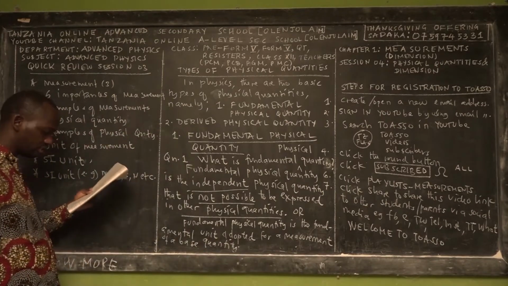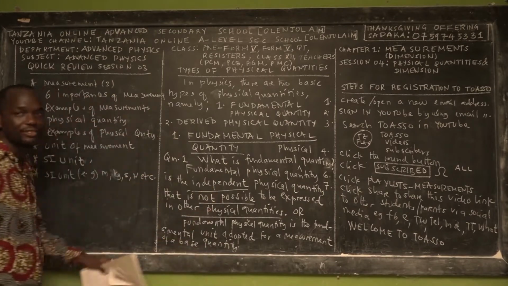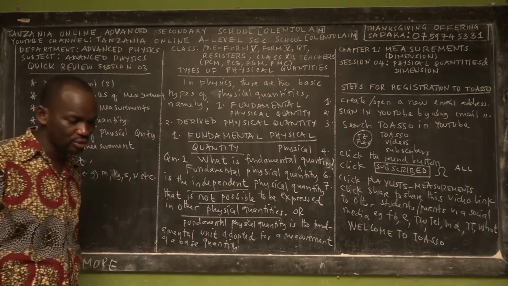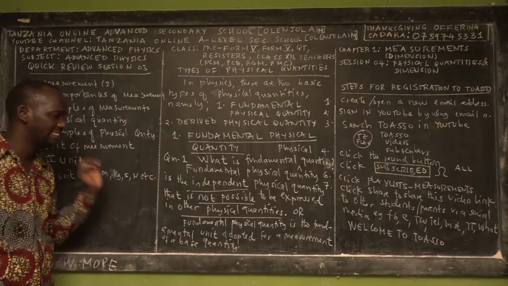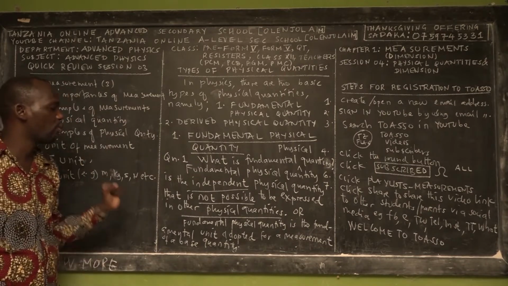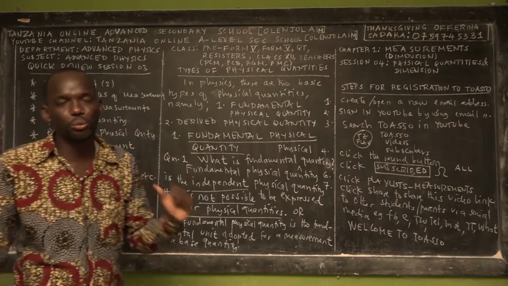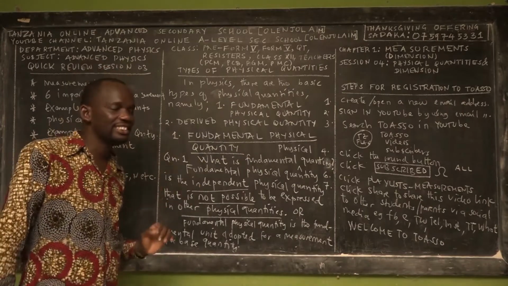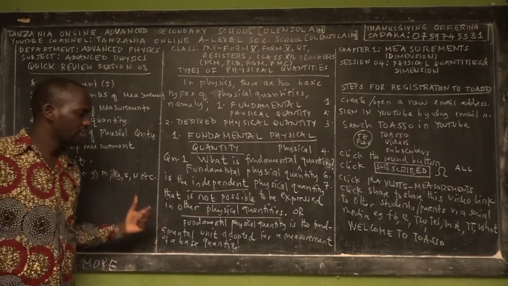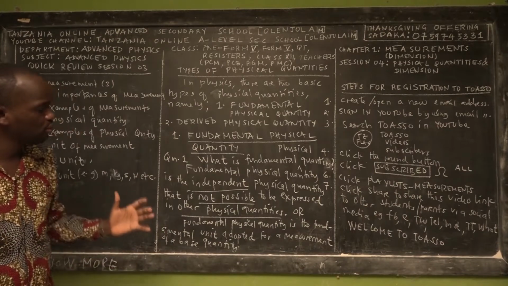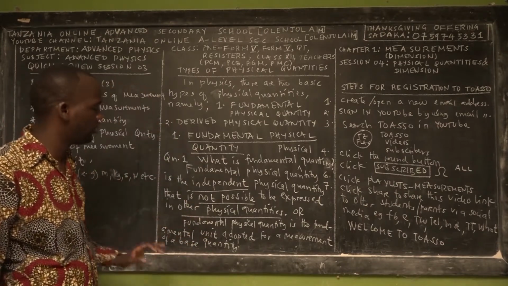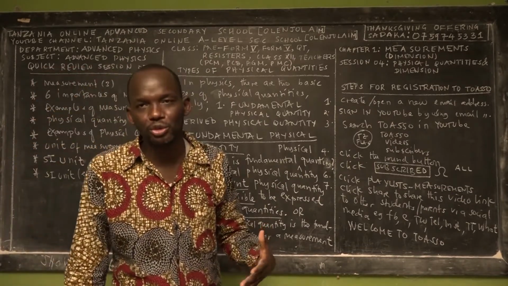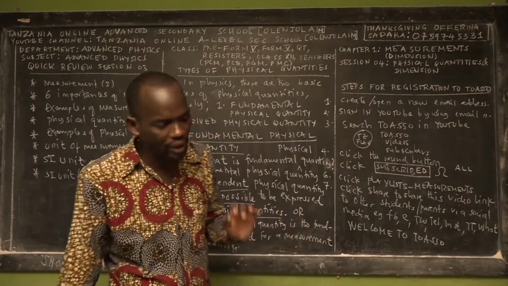This second definition I took from Wikipedia. So what is a fundamental physical quantity? It is the independent physical quantity that is not possible to be expressed in other physical quantities. In other words, it is a fundamental unit adopted for measurement of the base quantity. In some books, we call fundamental physical quantities basic quantities.